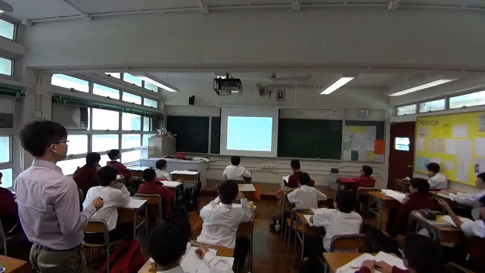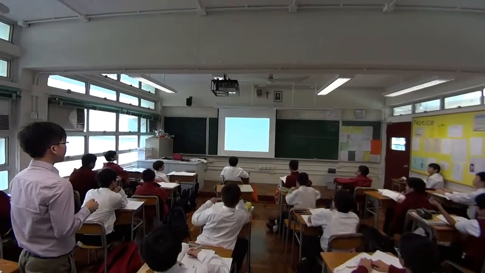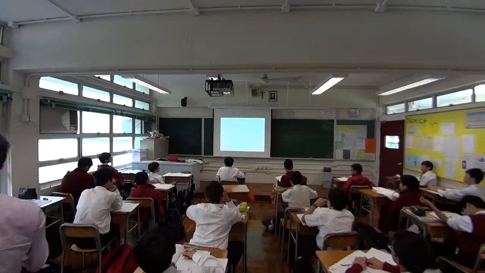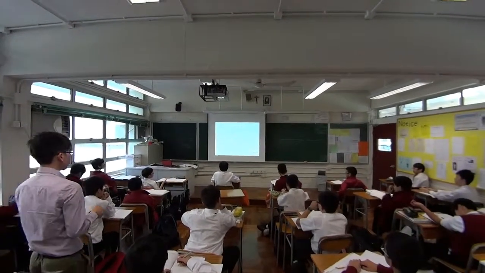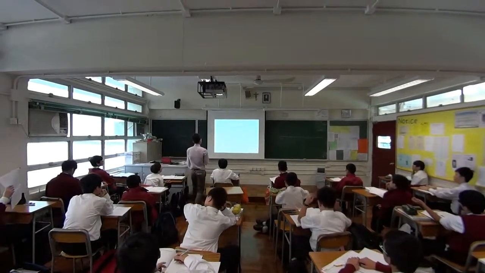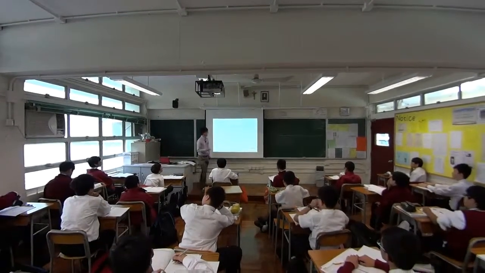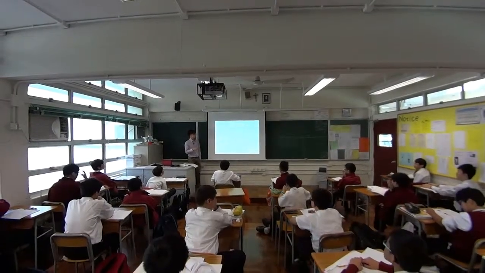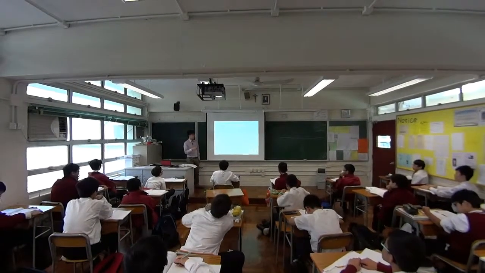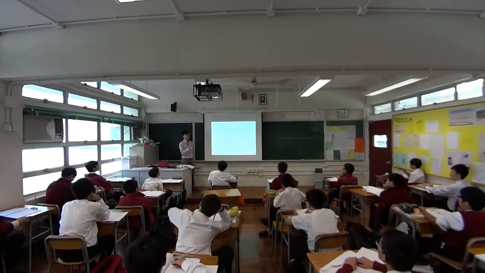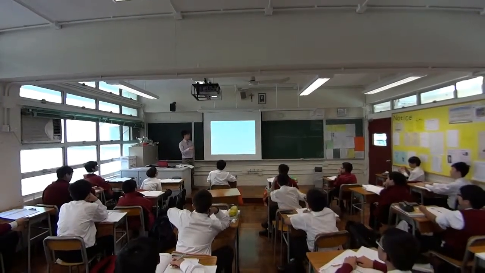Okay, so types of angle. Depending on the value of the angle, we classify the angle into different types, 6 types. Okay? The first 3, I think you have learned in primary school. Of course the Chinese, right? The Chinese name for the angle, can you guess what's the name in Chinese? That's very good. Right angle?